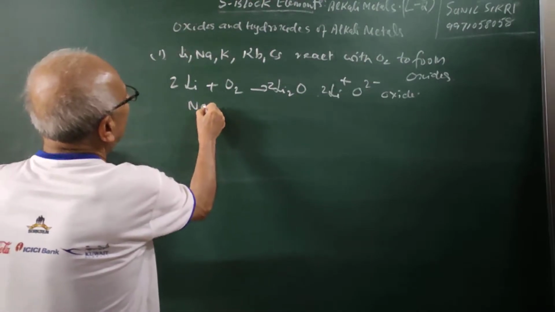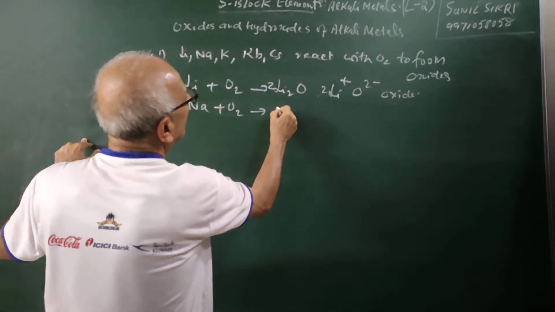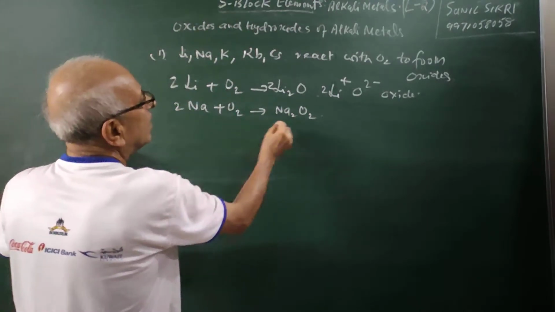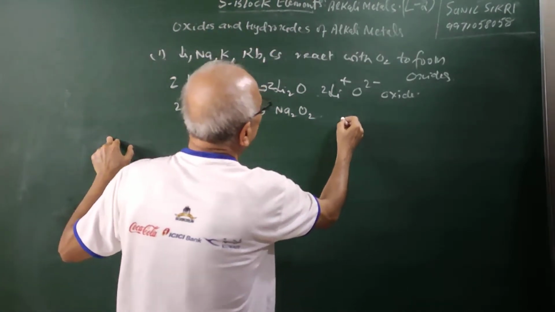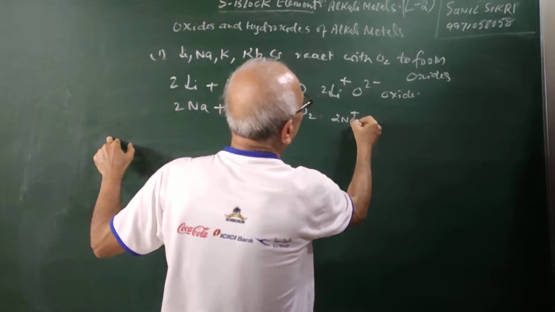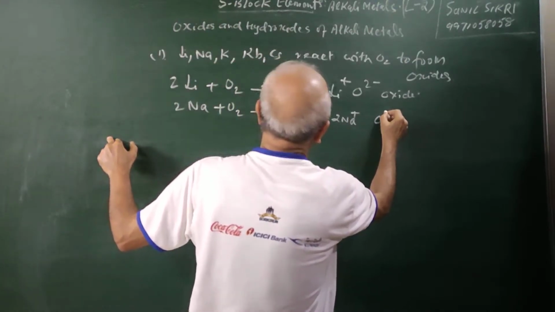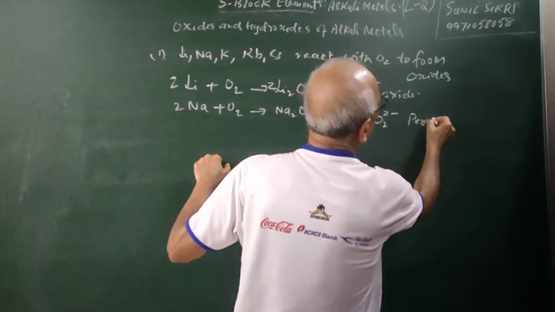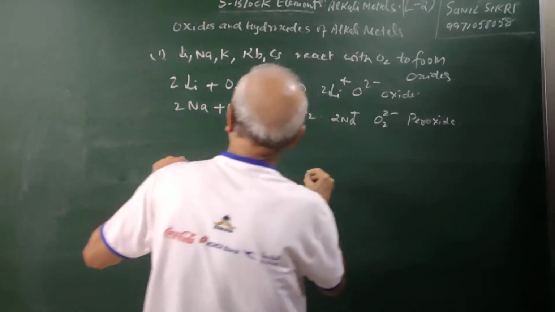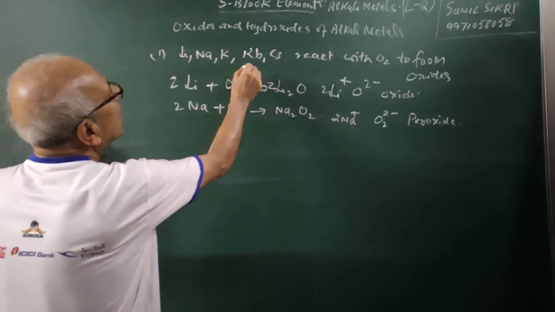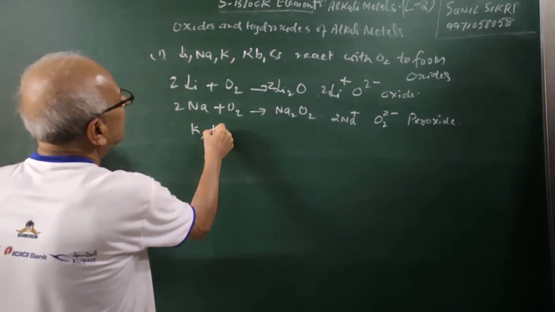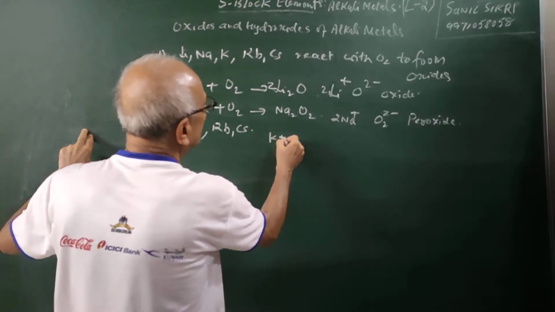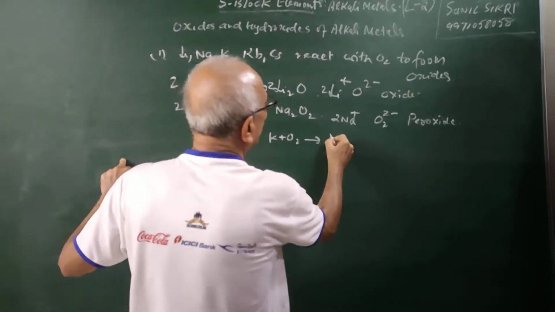Sodium reacts with oxygen to form sodium peroxide. Sodium peroxide, here you are having 2Na+ and O2 2-. So this is peroxide. And the other ones which are larger in size, potassium, rubidium, cesium, react with oxygen to form KO2.